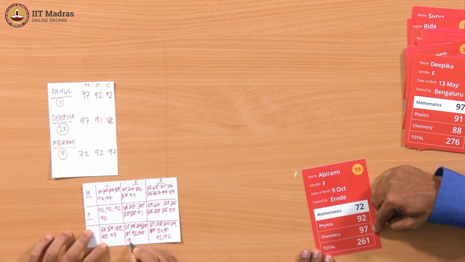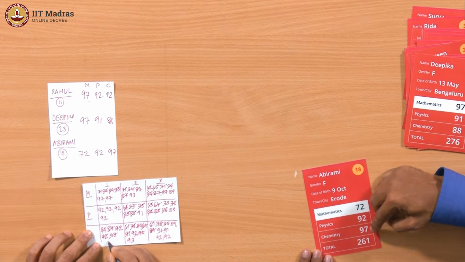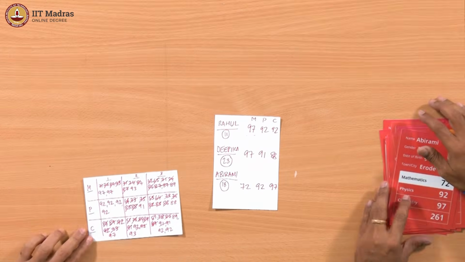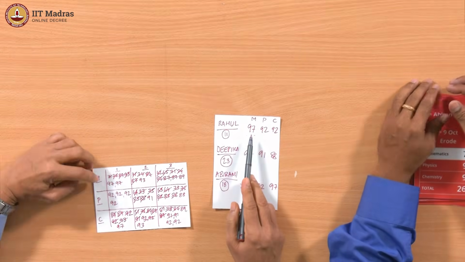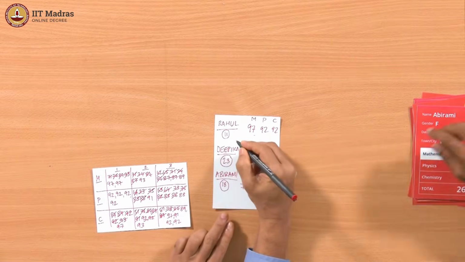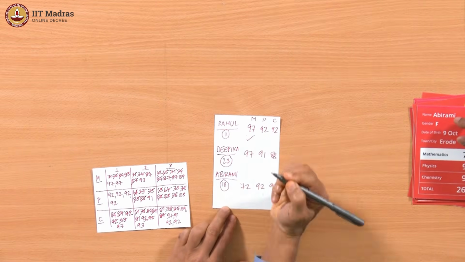Then we have a 93 and we have a 97. So now we can go back to our top three. So Rahul's 97 is the top mark in maths. Okay, so we can tick that off. I'll just tick it off underneath.